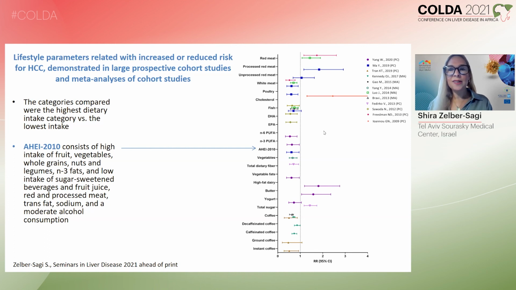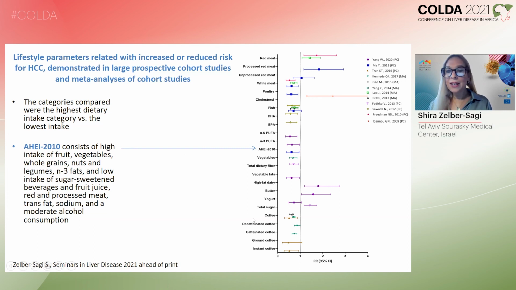So this slide actually summarizes everything, and we can see that red and processed meat consumption increase the risk of HCC. Fish and omega-3 fatty acids reduce the risk of HCC. High cholesterol intake increase the risk of HCC. Vegetable reduce the risk. High-fat dairy products, which are rich in saturated fat, increase the risk of HCC, as well as high butter consumption.